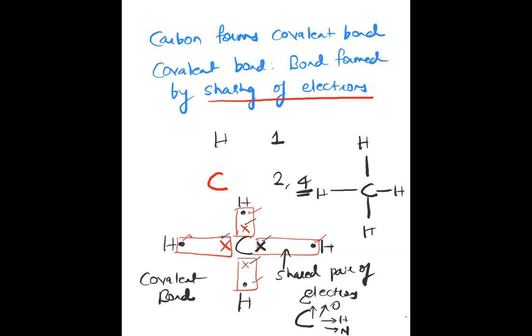It requires a lot of energy. Therefore, it is preferable for carbon to share electrons instead of donating or accepting electrons from other atoms. That's why it forms covalent bonds. Remember, carbon always forms covalent bonds.